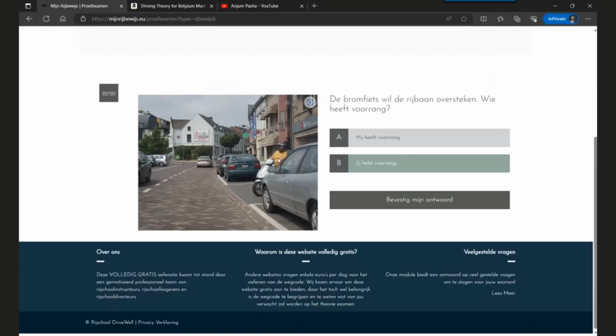Now the other thing is the moped is leaving a parking area, which is a maneuver. And remember, we already spoke about maneuvers. When someone is doing a maneuver, he or she must always give priority. So the moped must give priority in this case to you or the vehicles which are already on the road.